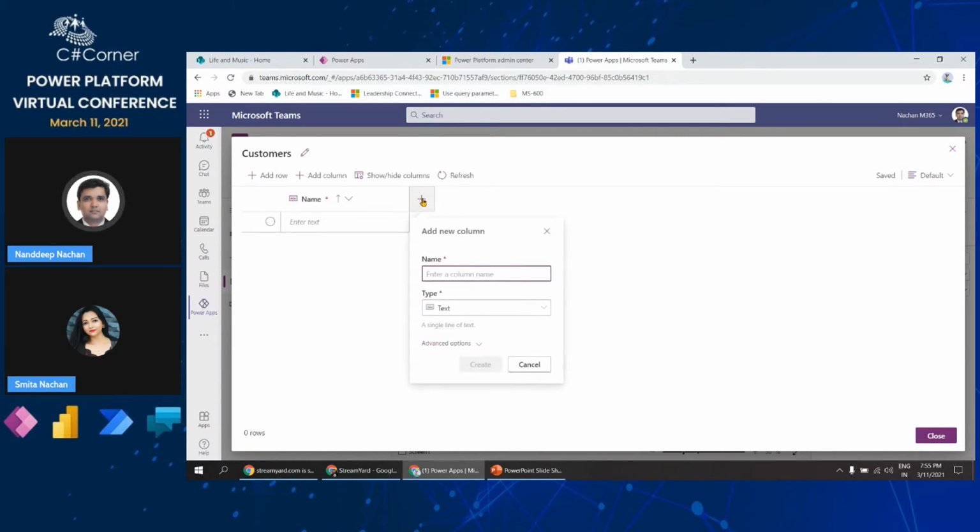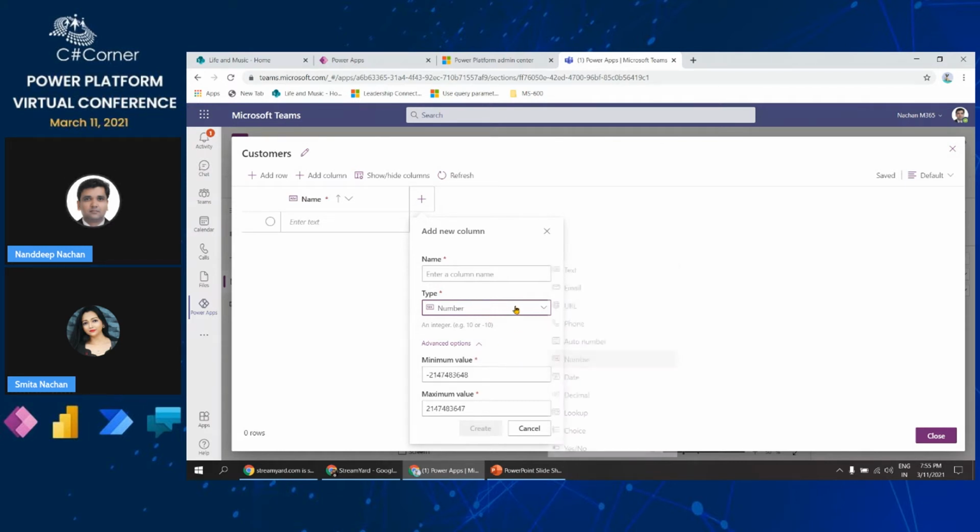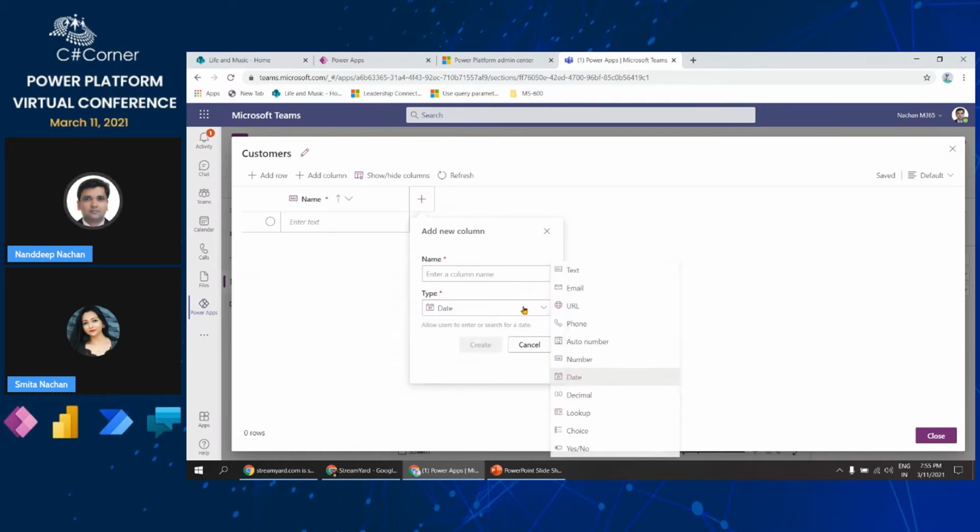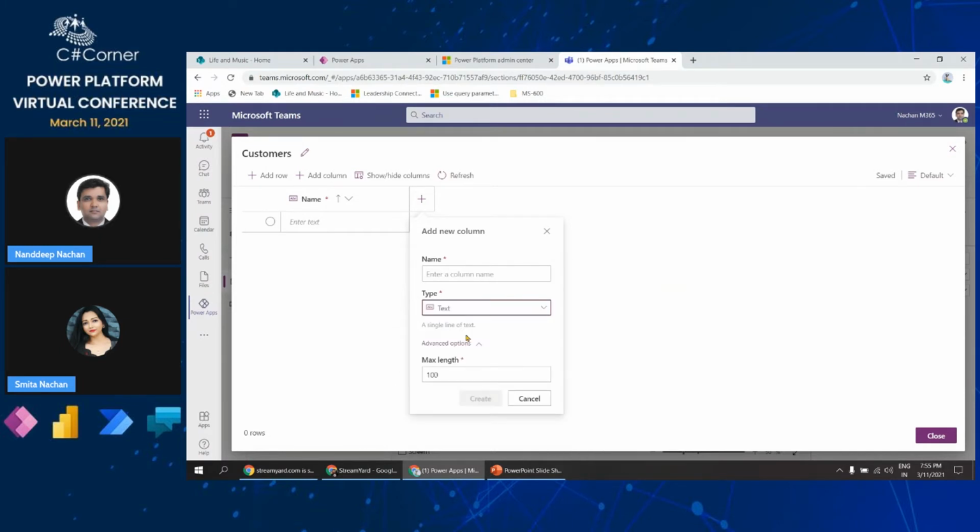From here, you will be able to add new columns. You can type a name for that particular column, and then once you click type, you'll be able to see all of the types of data that you can store inside this table. Here we can add text, email, URL, phone, and many kinds of data. We also have advanced options based on what kind of type we are selecting, and we'll be able to set those configurations. If it is a number, then minimum and maximum value. If it is a date, then we don't have anything. But if it is text, then what should be the maximum length and all those things.